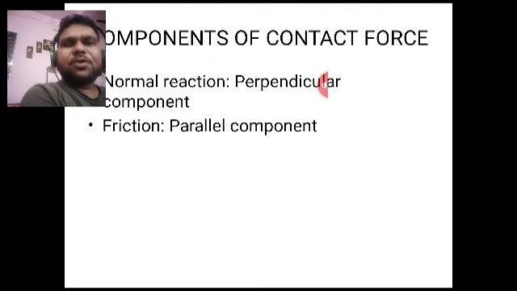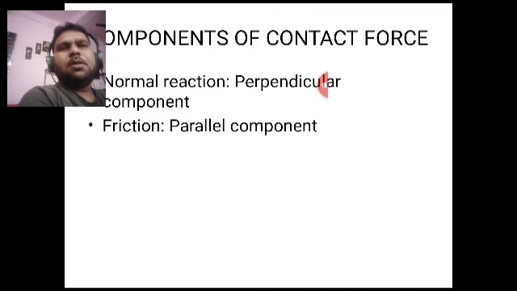Parallel to the surface in contact, is known as friction, and the perpendicular component of the contact force, perpendicular or normal to what? Normal to the surface in contact, is known as normal reaction. So normal reaction is the perpendicular component of the contact force, and friction is the parallel component of the contact force. Okay, so these are two components of the contact force, normal and parallel.